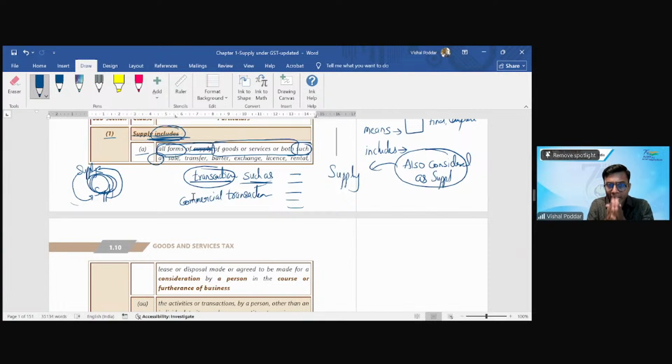Why? Because this has some rider, and what is that rider? That my transaction should be something of this type, which I have termed as commercial transaction. Now, what do I mean by this? Please understand.